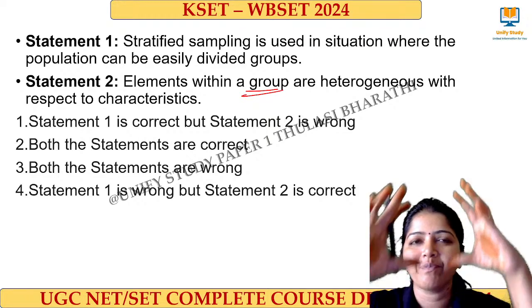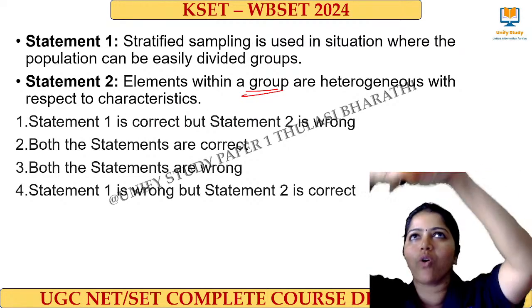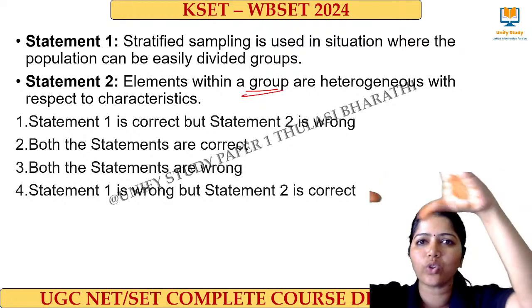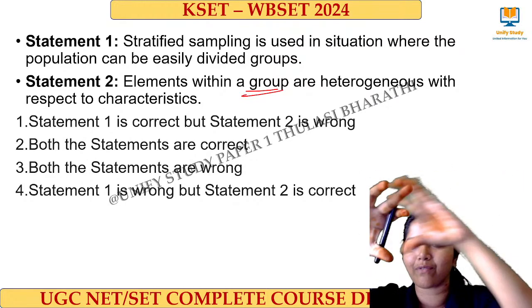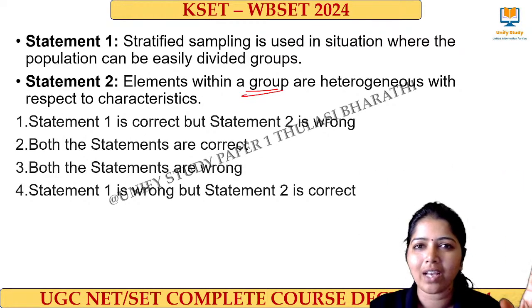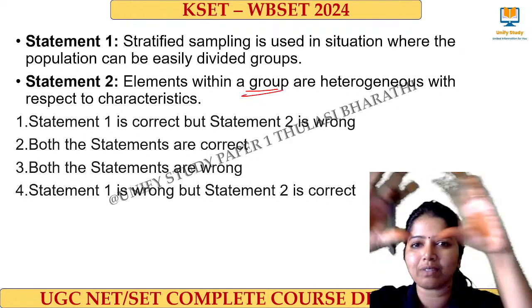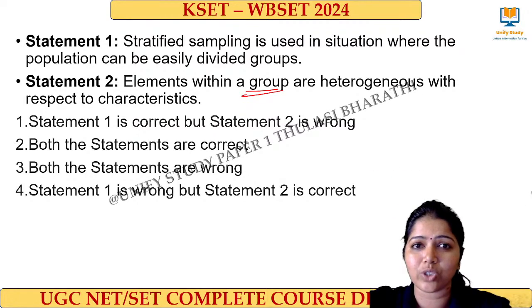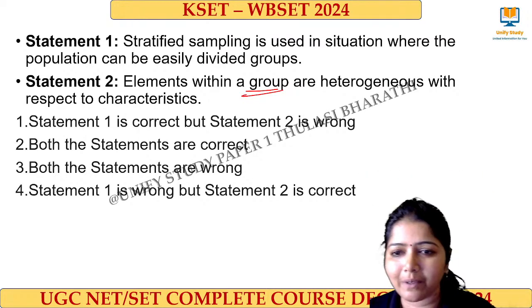Listen carefully. They are divided into groups. The whole population is there. I am dividing into groups. Maths, physics, Tamil, like that I am dividing into groups. Okay. After that, what will happen? With the departments outside, they are heterogeneous. Inside departments, how will they be?